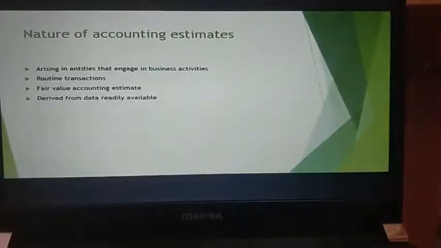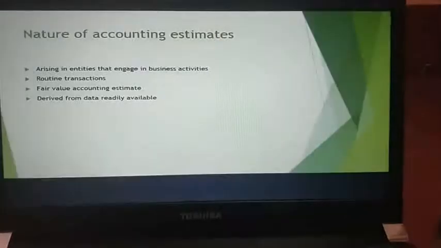Now, the nature of accounting estimates is basically that they arise in entities that are engaged in business activities. Basically, this arises in those companies which are engaged in business activities. Here you will have routine transactions and also you will have fair value accounting estimates.